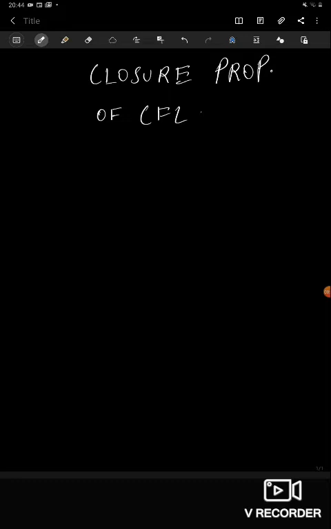So we all know that CFL is a context-free language, which is generated by a context-free grammar. But what are the properties that it is closed under? The first property that it is closed under is the union property.